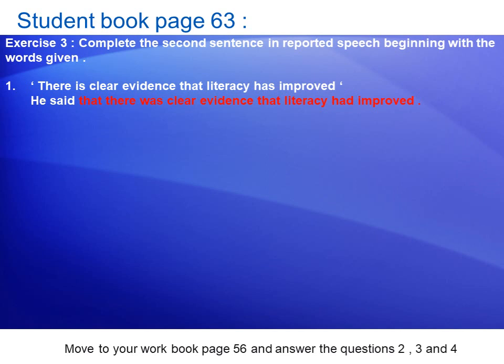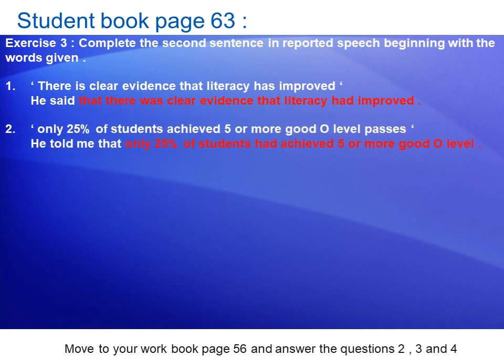We change all the verbs in the sentences. Number 2, only 25 of students. He told me that only 25 of students had achieved, not achieved, had achieved. From the original one, past simple, it become past perfect. 5 or more good O level.